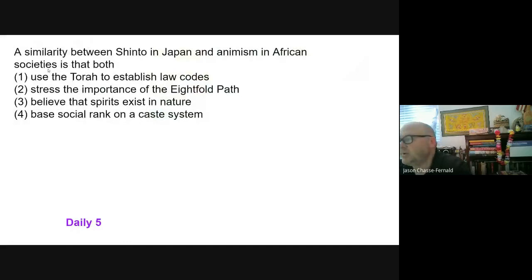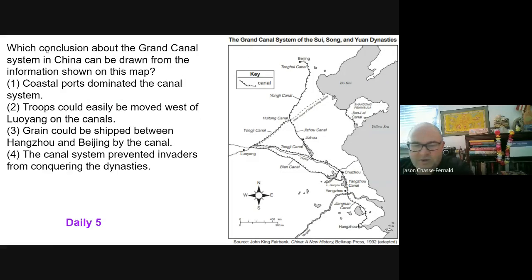A similarity between Shinto in Japan and animism in African societies is that both. Take a moment and read those. Hopefully your homework helped you with that one. So number 3, belief in spirits exist in nature. Here's a question about the Grand Canal. What conclusion about the Grand Canal system in China can be drawn from the information shown on the map? Take a moment and look. And hopefully you got the answer to be 3.